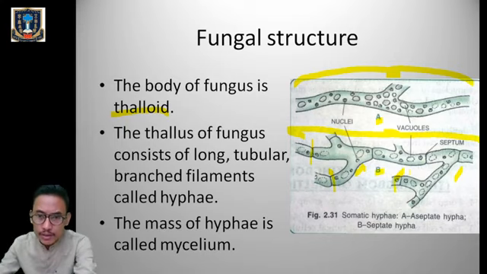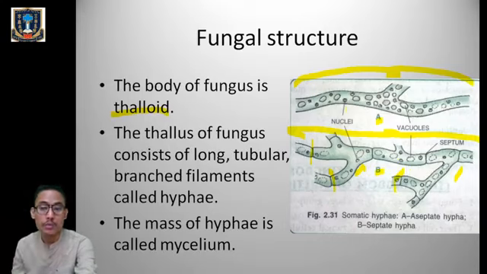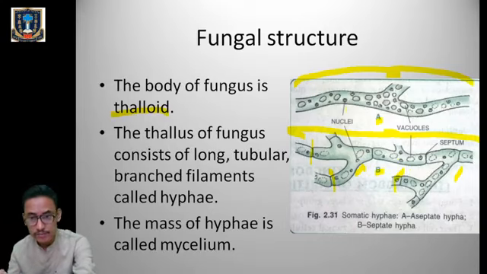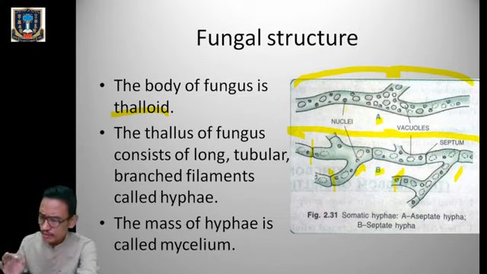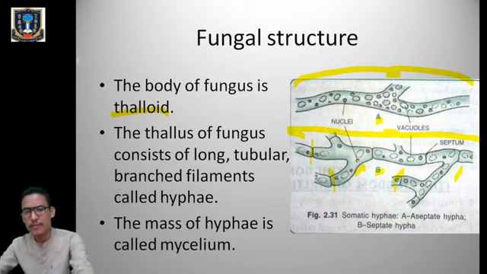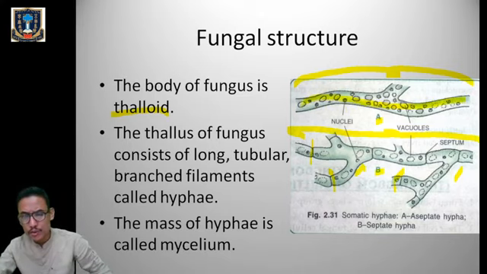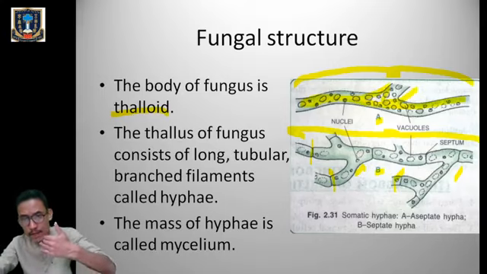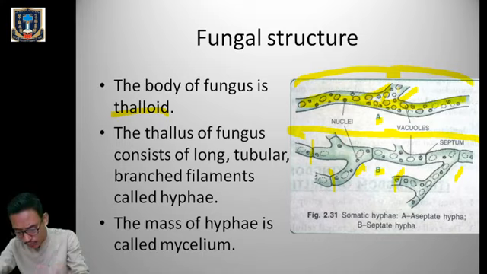So figure A is aseptate without wall, and figure B is septate with wall. In figure A there is no wall formation, so the fungal body or the thallus is aseptate.